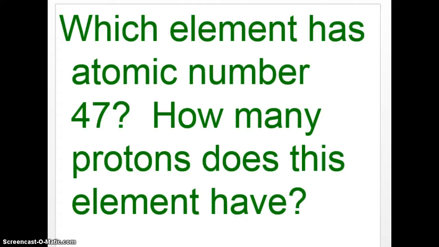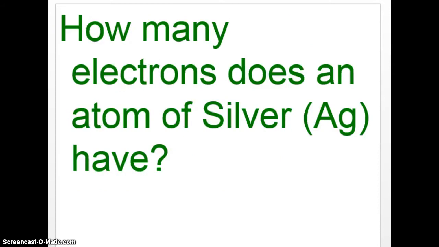And let's see. Another question you might ask is, all right, for silver, how many electrons does it have? Well, since we don't show a plus or a minus for silver, it's going to have the same number. It's going to have 47 electrons. So the nice thing about the periodic table is, if you see the small number for that element, it tells you how many protons and how many electrons for that element.